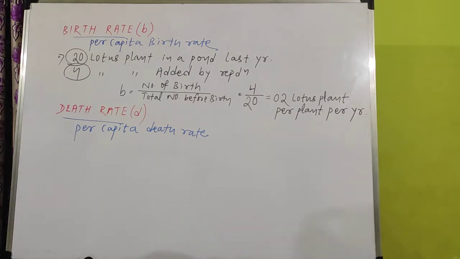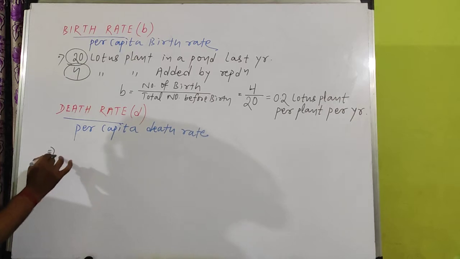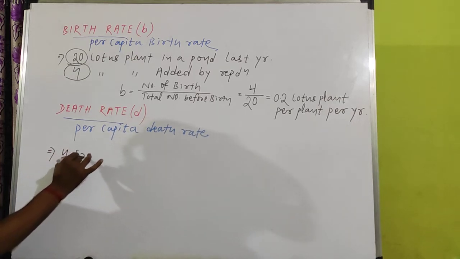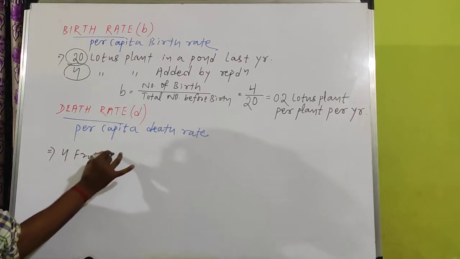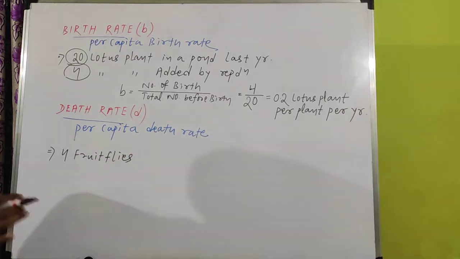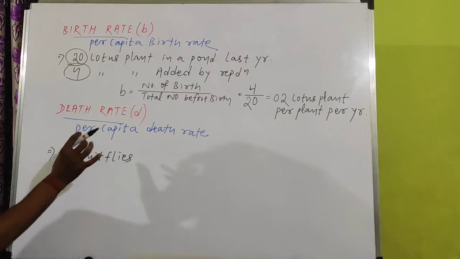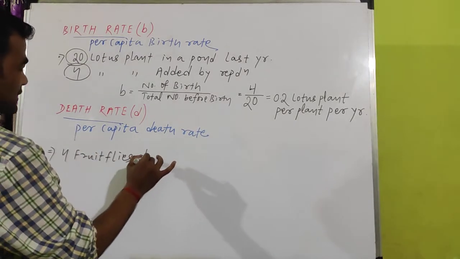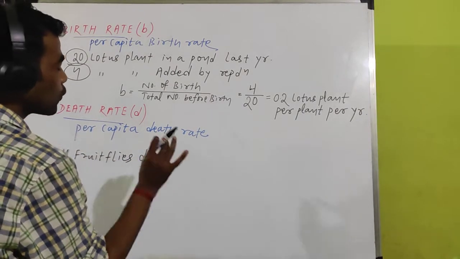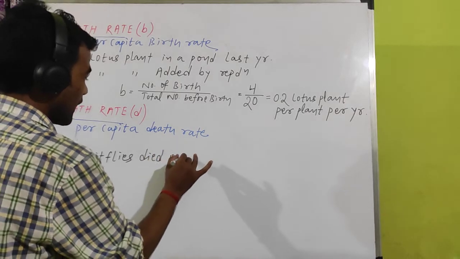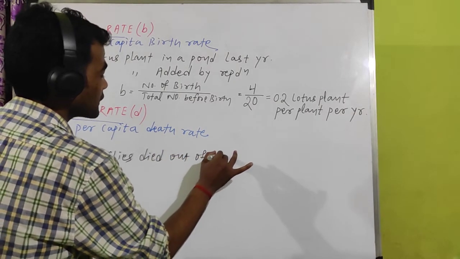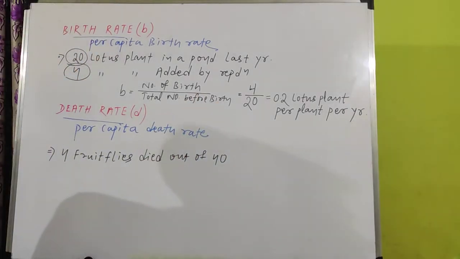With the same kind of example, you can calculate. Let there be 4 fruit flies. Fruit flies are insects. 4 fruit flies died due to infection out of 40. Total fruit flies were 40.